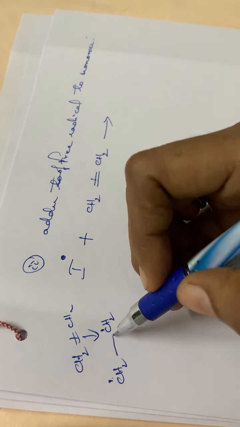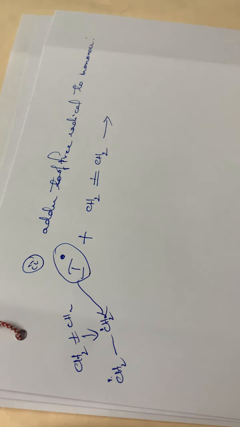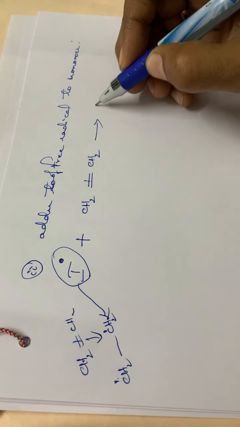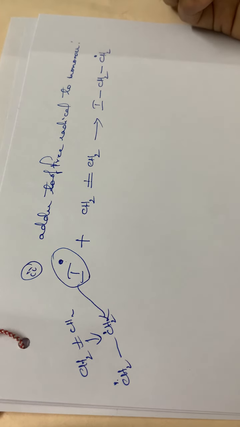Then this I dot will join to one of these carbon atoms. So it becomes a bond: I single bond CH2 single bond CH2 dot.